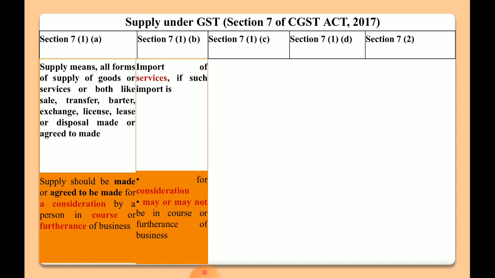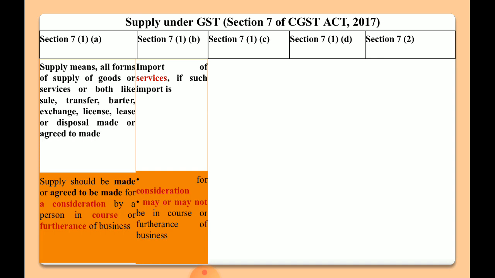Suppose, for example, I am going to build a house in India, but I am not taking the services of an architect in India. I am taking the services of an architect outside India, say residing in Canada, so I am importing the services of an architect from Canada to India. Here the house is for personal use, obviously not for business use, and we are importing services, and this will be liable to tax under GST because the supplier is outside India and the recipient is in India, but it should be made for consideration.